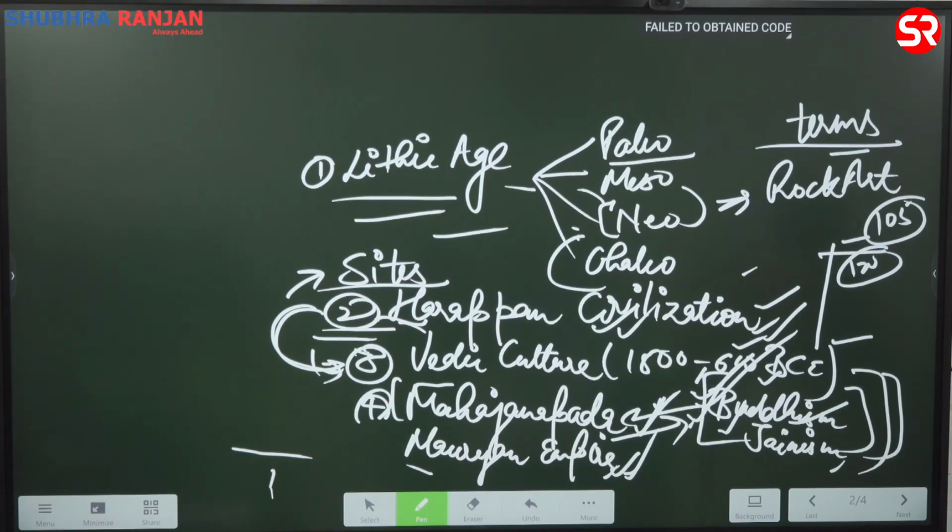Okay, see, I will give you an example, and on the basis of that, I will try to make you understand what is the importance of history for any person's life. When you know that Britishers came to India, they colonized India, and we had to fight a very long battle to get independence. Okay, so when Britishers came to India, what did they say?